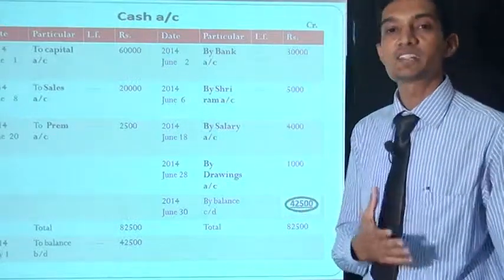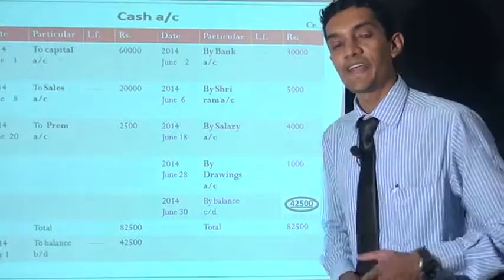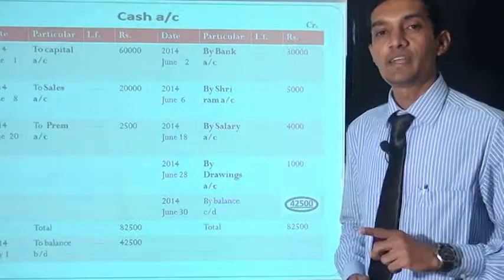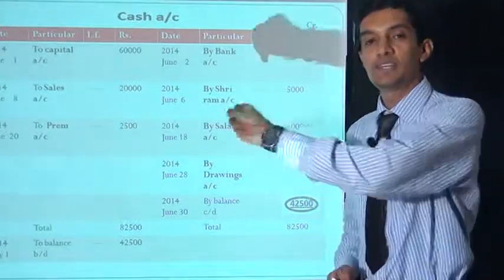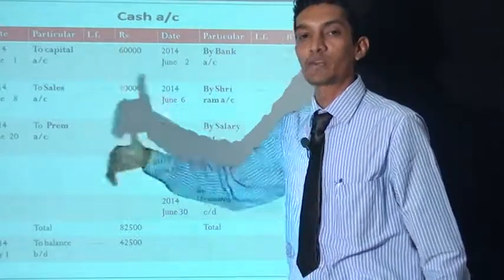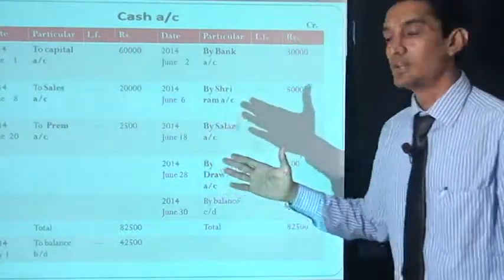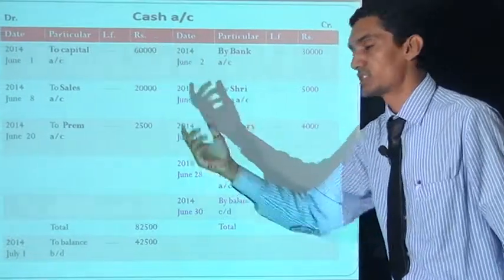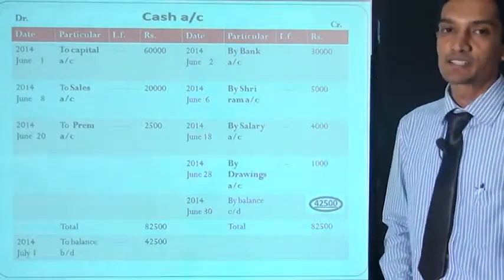The entry is cash account debit to capital account credit. In the cash account, the entry is on the debit side, but we write the name of the other account, capital, because in the cash account we cannot write cash itself. So on the debit side we write the credit-side account of the journal entry: to capital account, 60,000 rupees. This is the first entry, June 1st, 2014, on the debit side of cash. Now the next entry is on the credit side.